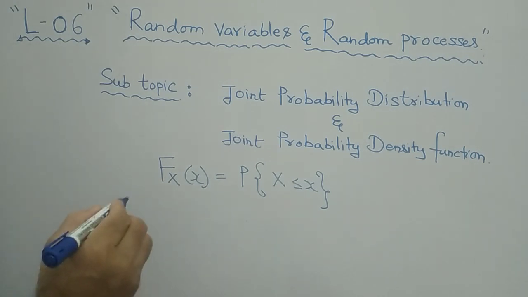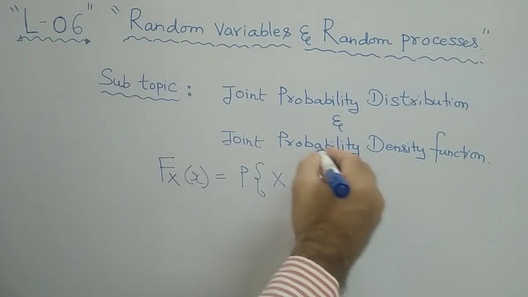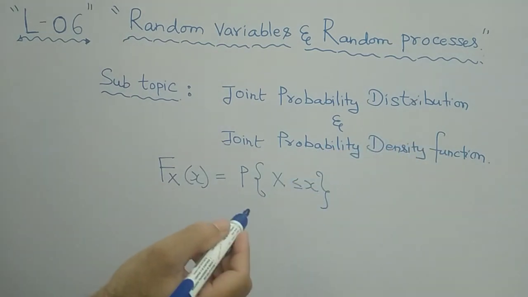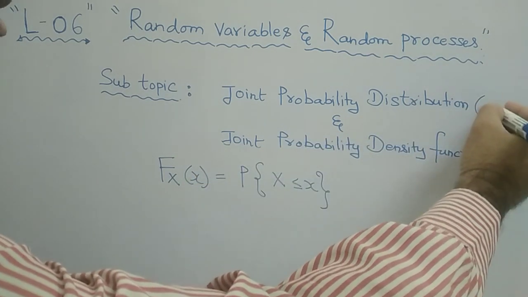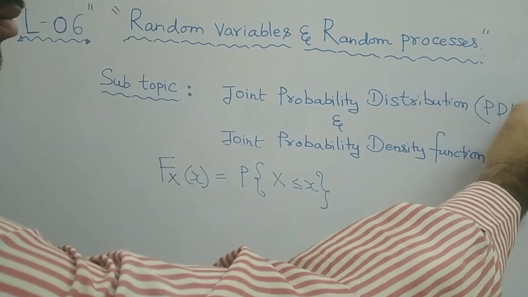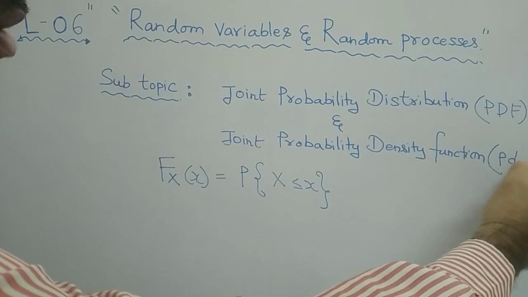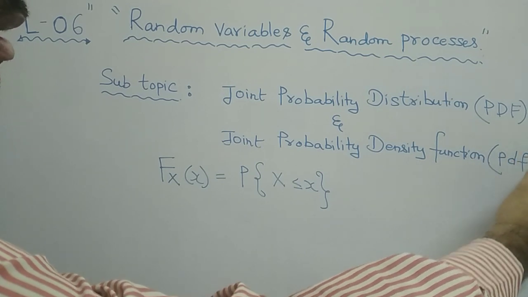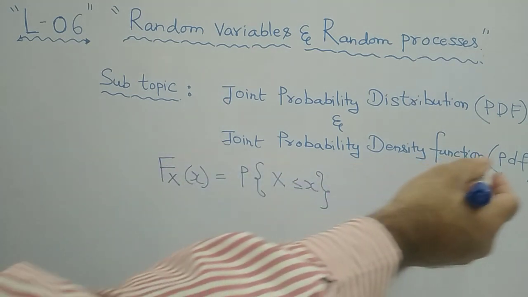Now I want to define another definition, that is the probability density function. Remember that the distribution function is always denoted by capital PDF, whereas the density function is represented by small pdf.